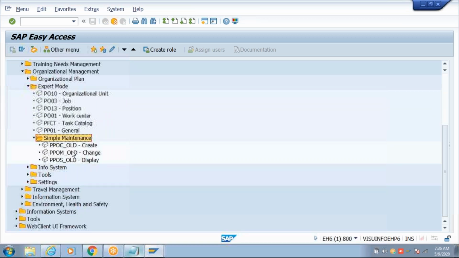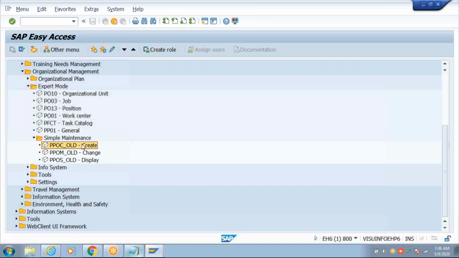I'm creating my organization structure for the first time, so I need to start with my root organization unit. First, you need to double click on PPOC_OLD.